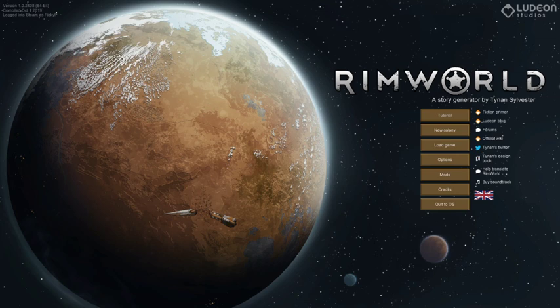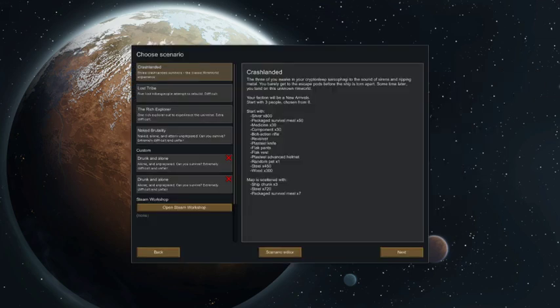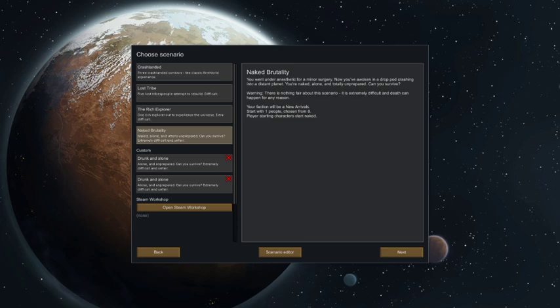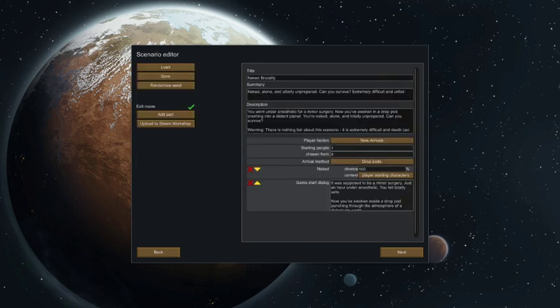Anyway, we're going to start a new colony. I really like Naked Brutality, because you start off with absolutely nothing. What I also do, if we do the scenario editor, is change to a lost tribe, a new tribe, so it brings all the tech tree down. But I've installed a couple of mods. If you want the mod list, let me know at some point.